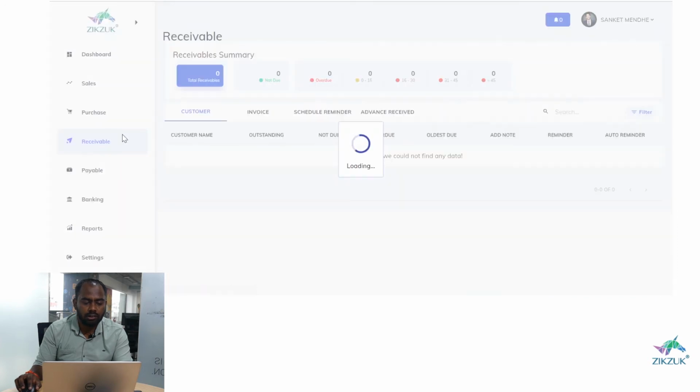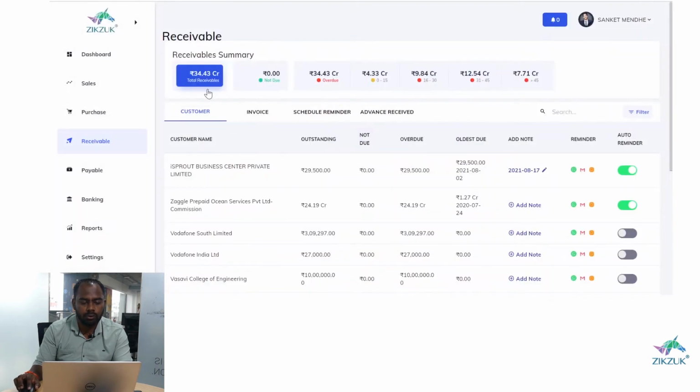Now I will click on the receivables. In the receivables, you can see the overall outstanding of your business. The blue part is the receivables; this is your money, but it is not with you. Right, so we have done so much analysis, and we are